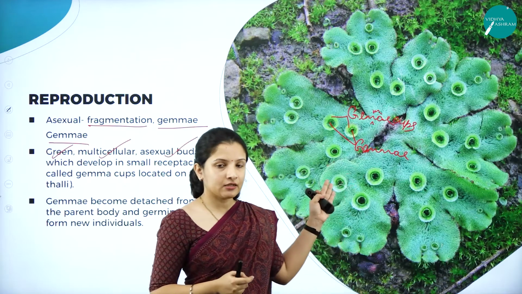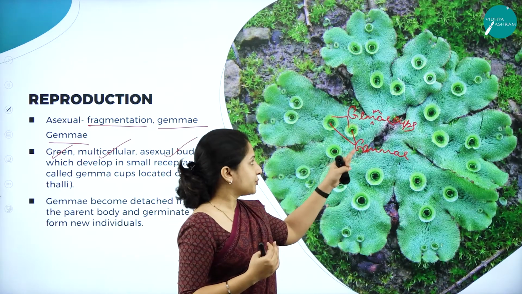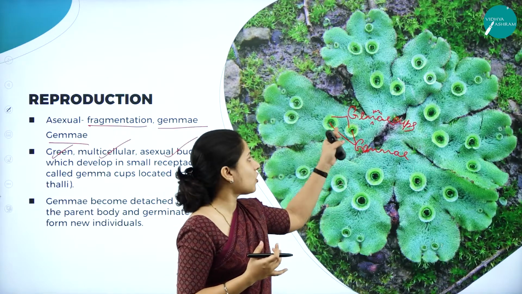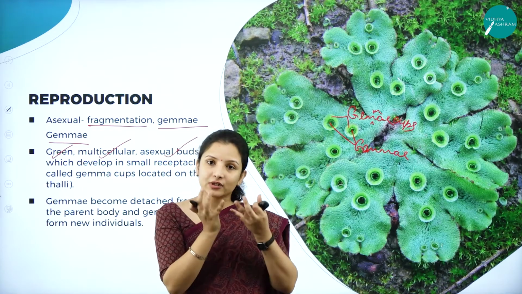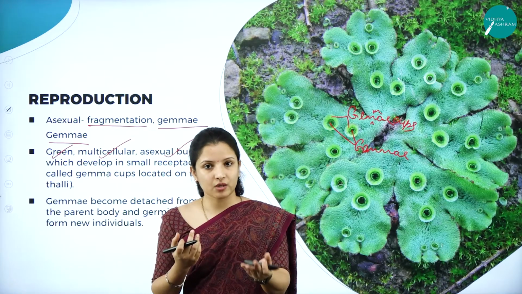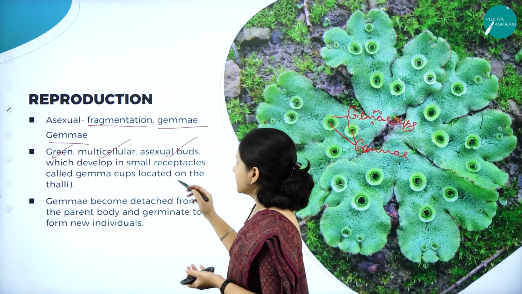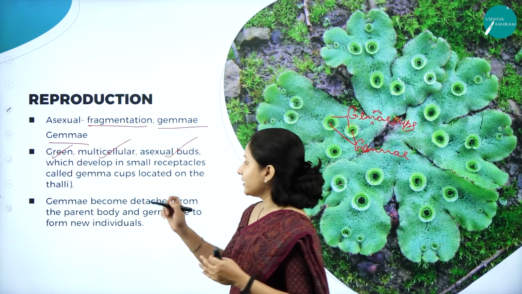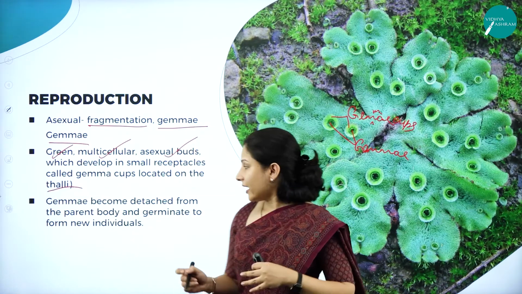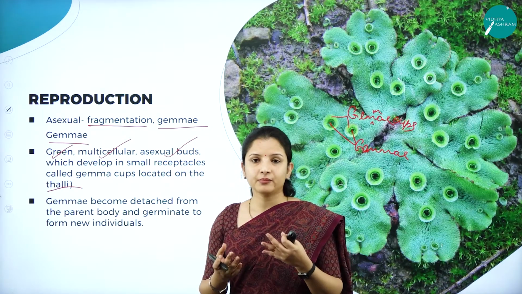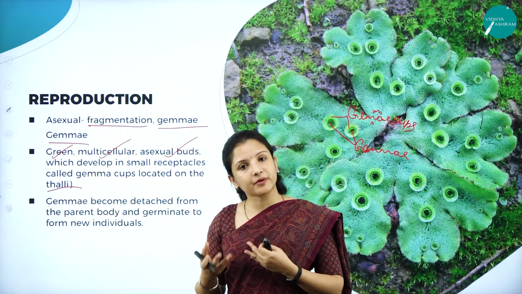So they are green, they are multicellular, they are produced in special asexual structures called the gemmae cup. They look like a cup, that is why it is called the gemmae cup, and since they produce the gemmae, they are called the gemmae cup. Small receptacles called gemmae cups, and where are these gemmae cups located? They are located on the thalli, and these gemmae become detached directly from the plant body and form a new separate plant body.